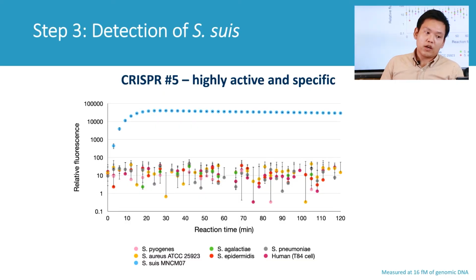So we did a couple of experiments. We found that CRISPR-5 is highly active and specific. It can only detect Strep suis but not other pathogens. And the detection is at lightning speed. It can detect as early as 3 minutes, and it reaches the maximum after 20 minutes.